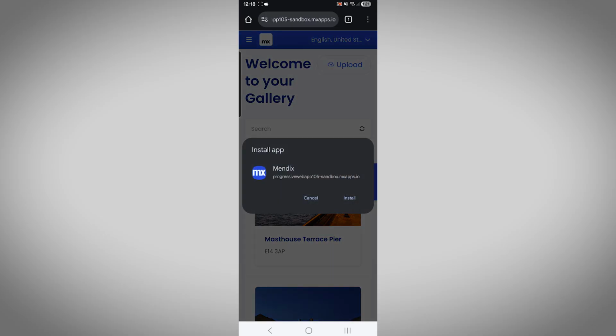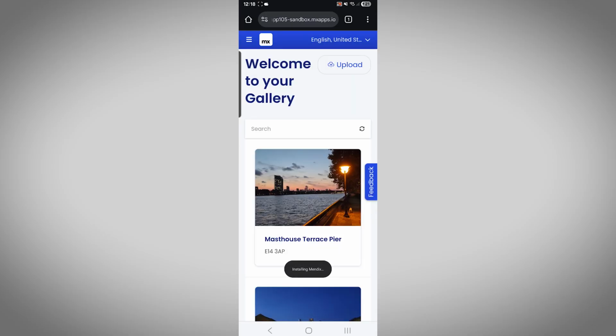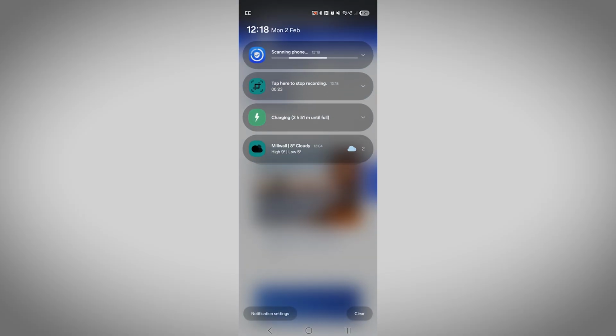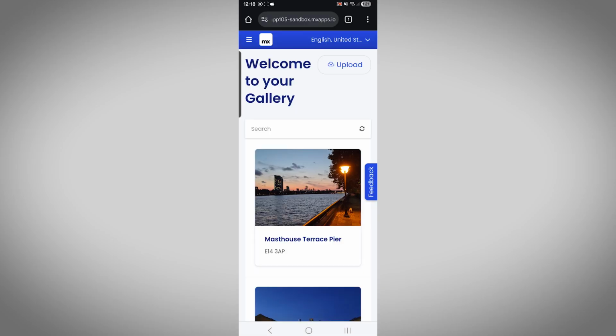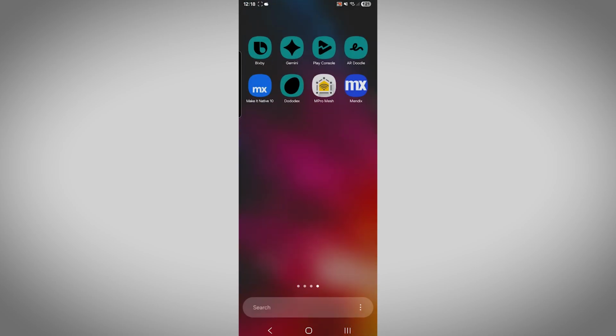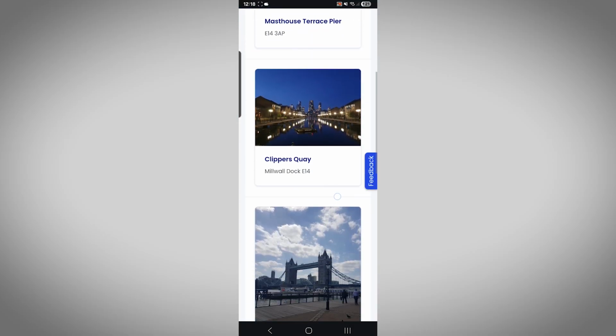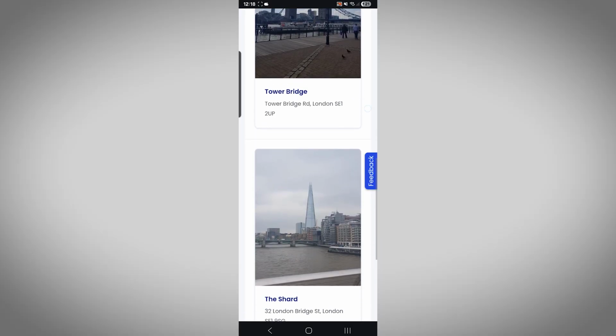Here I have a Mendix app running with a PWA-enabled navigation profile. When I open this app on a mobile device, Mendix automatically selects the correct navigation profile based on the device and browser. From the browser menu, I can add the app to the home screen. Once installed, it opens full screen and behaves like a mobile app, even continuing to work offline after the first load.